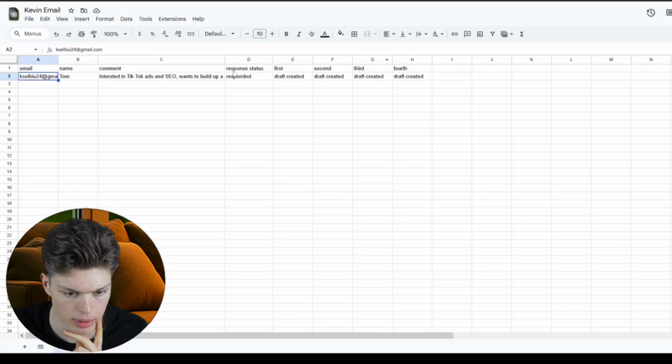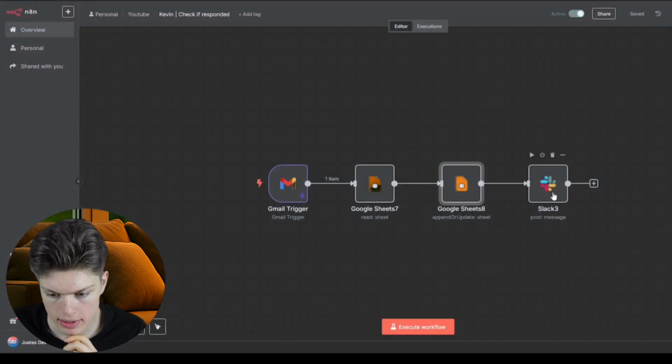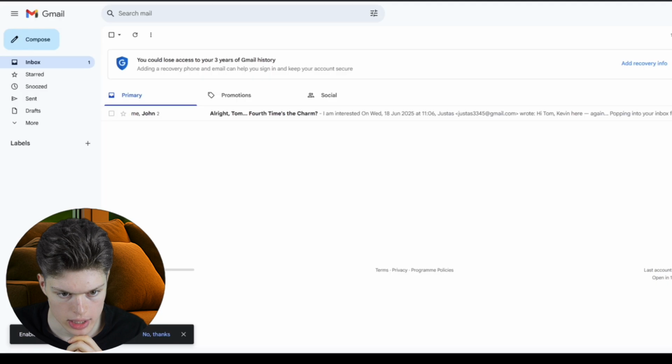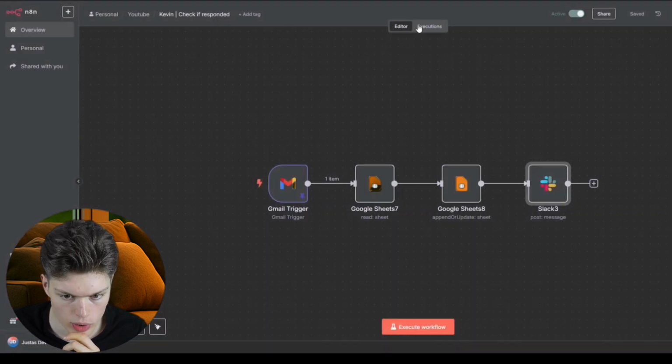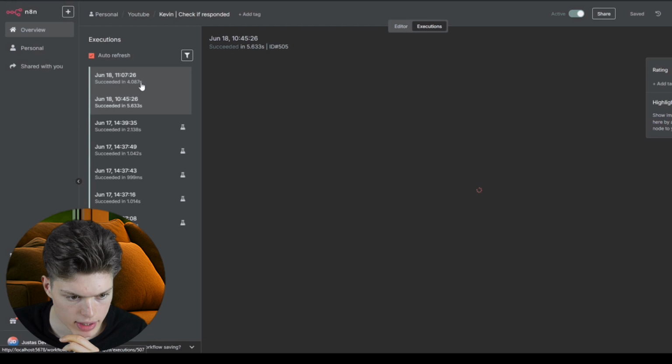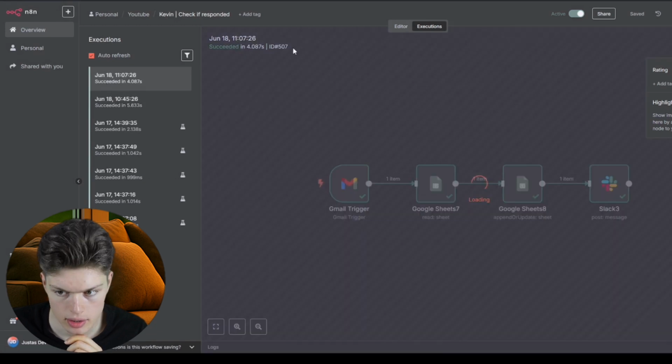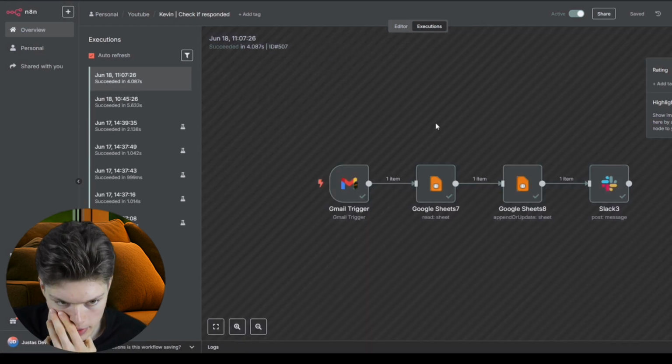So basically what happened here. And after that, it sends a message to Slack. So basically this, what happened here. And if we go to executions, we can see that this happened just recently. Now it's 11:08, it happened at 11:07.